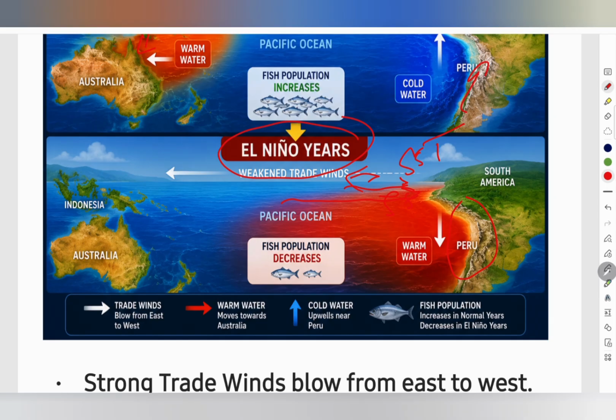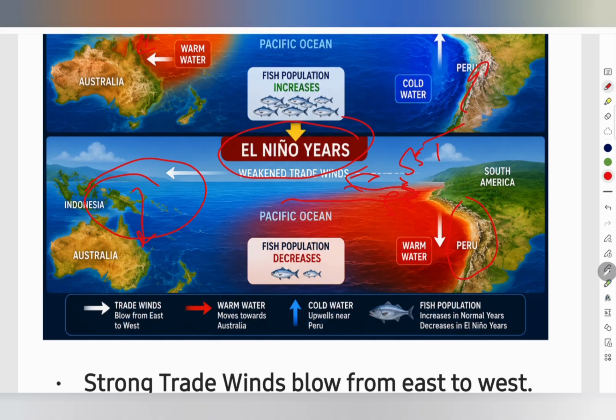This abnormal warming of the central and eastern equatorial Pacific Ocean is called El Nino, right? Remember one simple rule: warm water leads to more evaporation, and more evaporation leads to more clouds, and more clouds give rainfall in return. Under normal conditions, the warm water is near Indonesia, so Indonesia and Australia receive heavy rainfall.